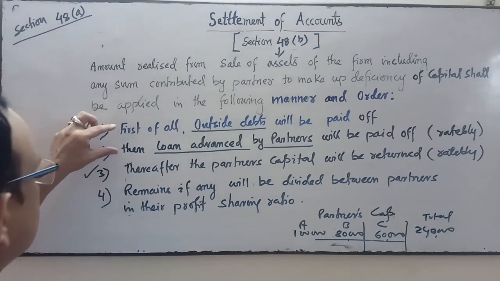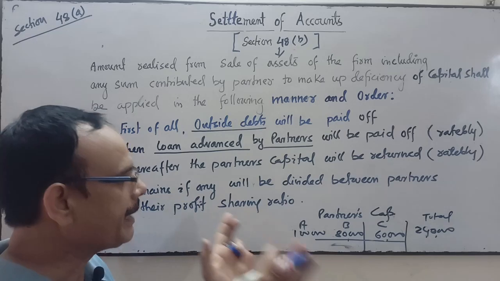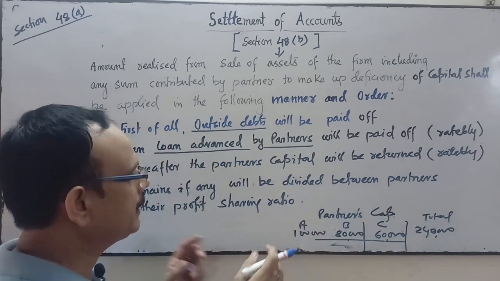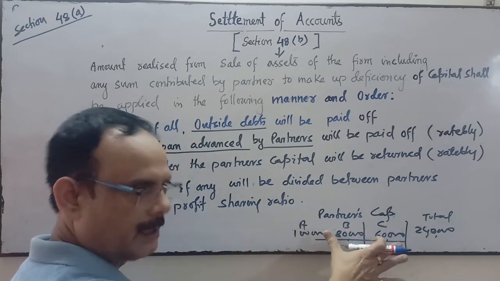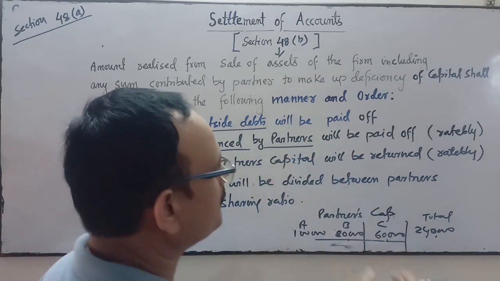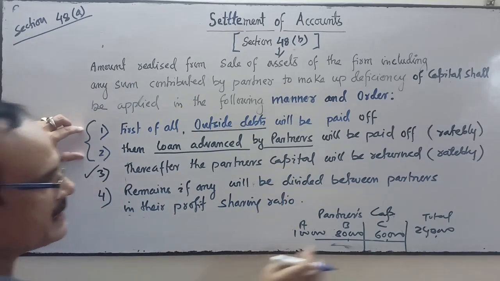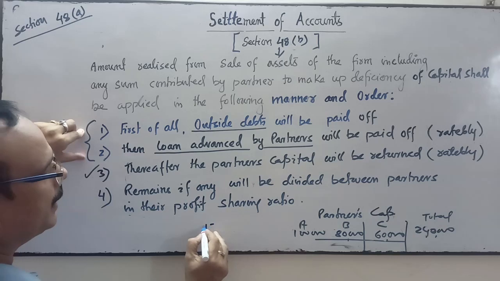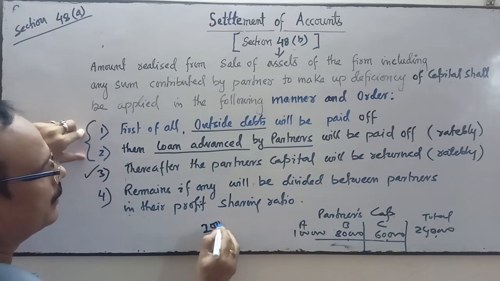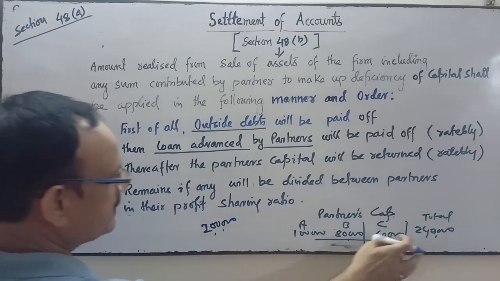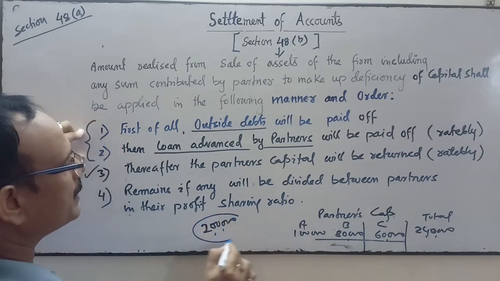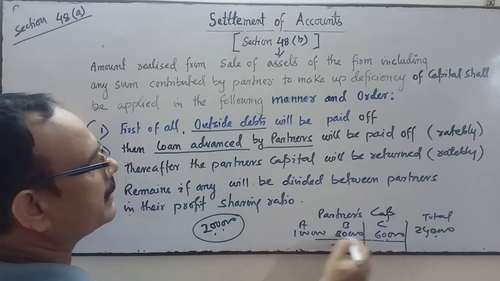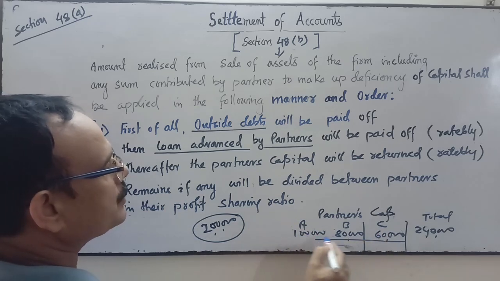After the payment of these two, if the remaining amount is 2,40,000 or more, then the partners will get the full amount. If the amount left is less than 2,40,000, suppose it is 2 lakhs, then these 2 lakhs will be distributed between the partners A, B and C in this ratio.